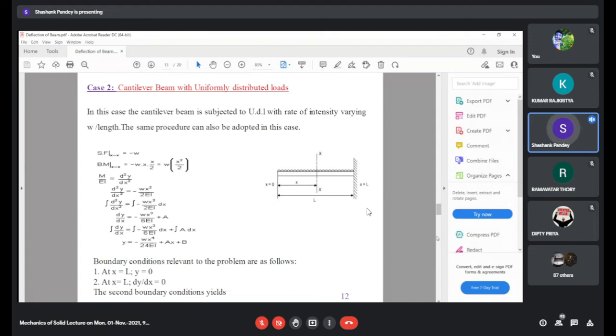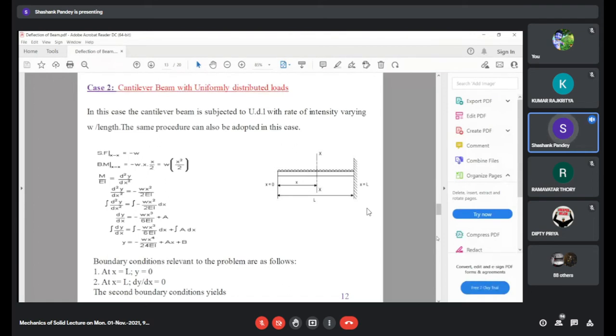Since we know the expression for bending moment, that is M, which is equal to W into x square upon 2, we will substitute it in M upon EI equal to d square y upon dx square, and we will get the value of y expressed in terms of integration constants. So this will be wx to the power 4 upon 24 EI plus Ax plus B. So this is the value of deflection.